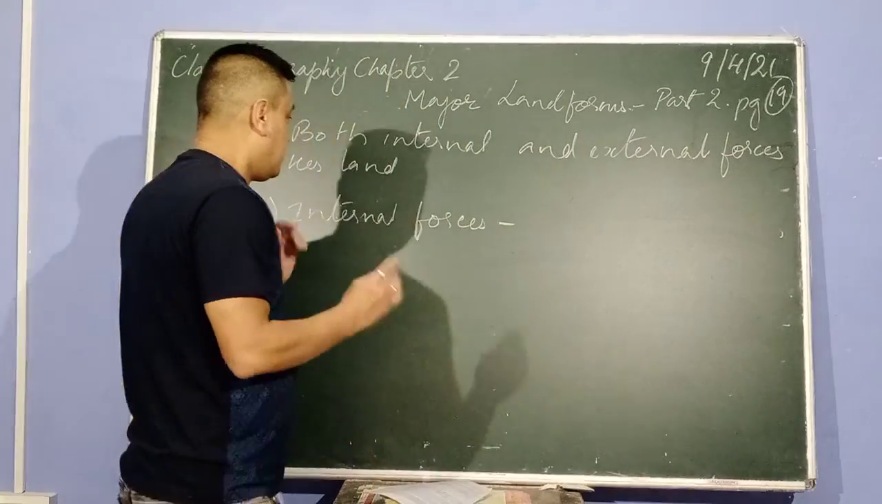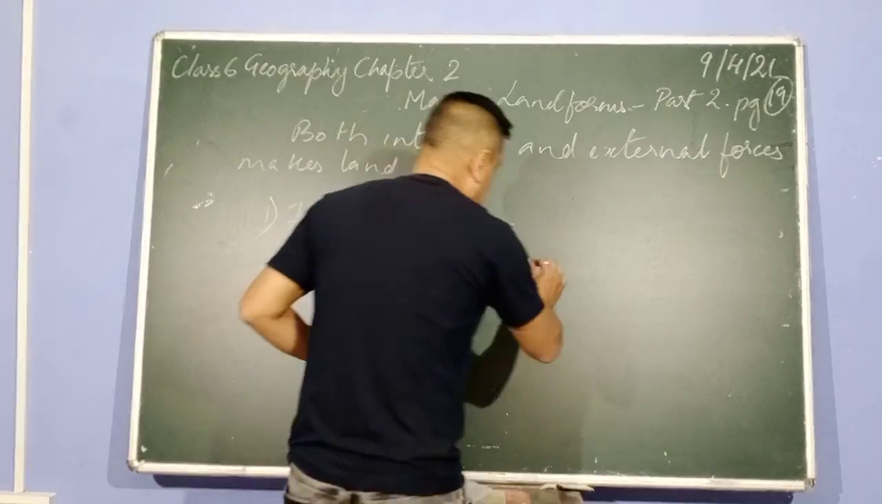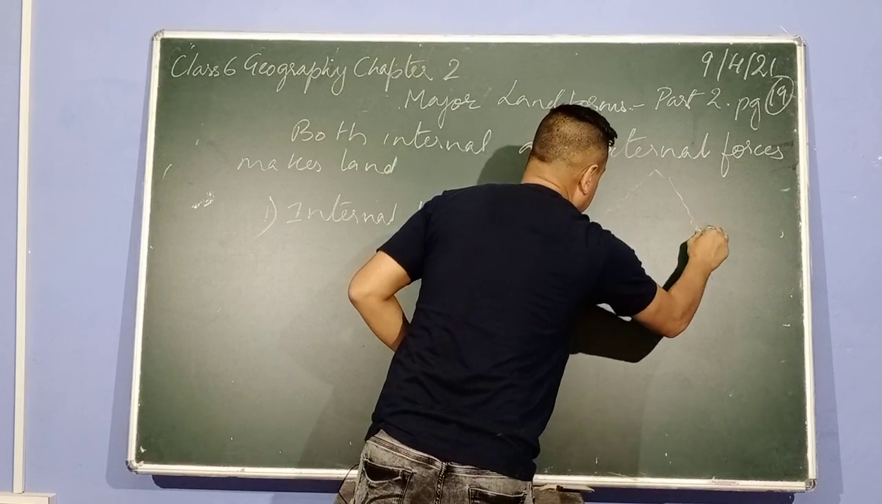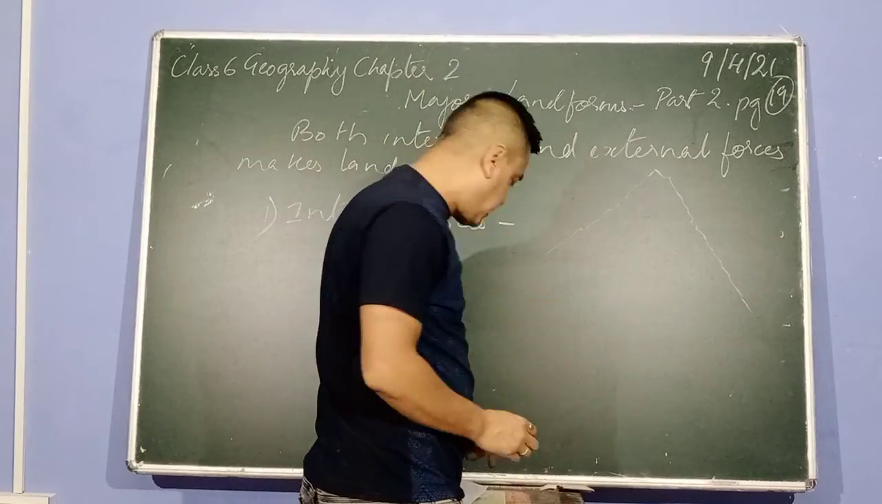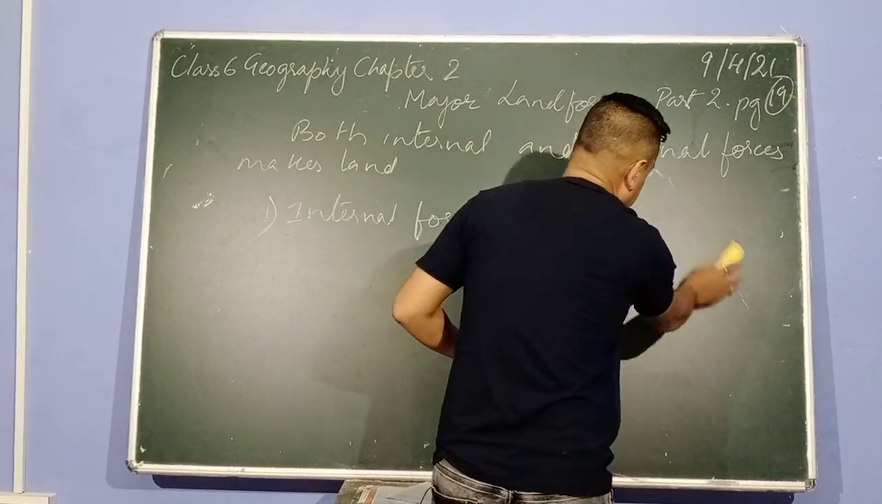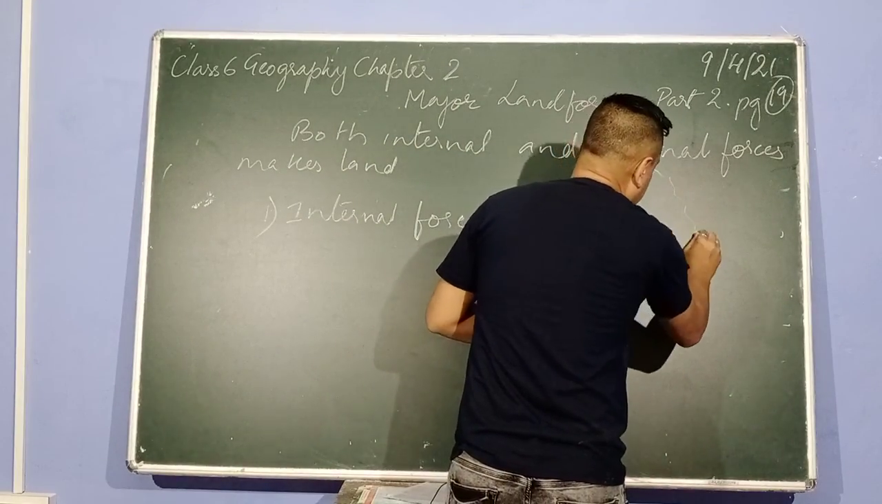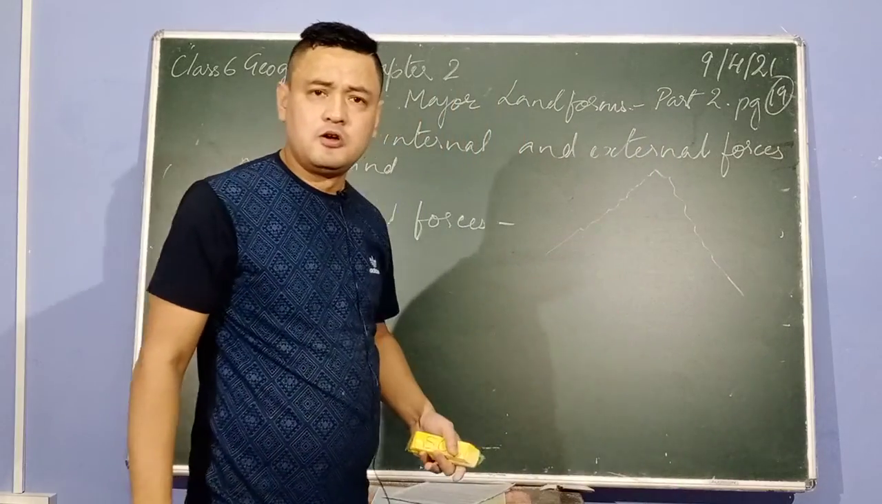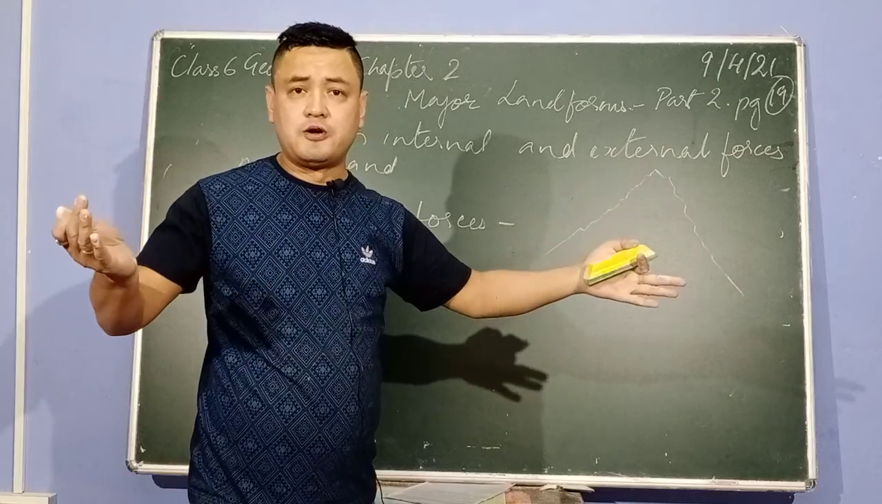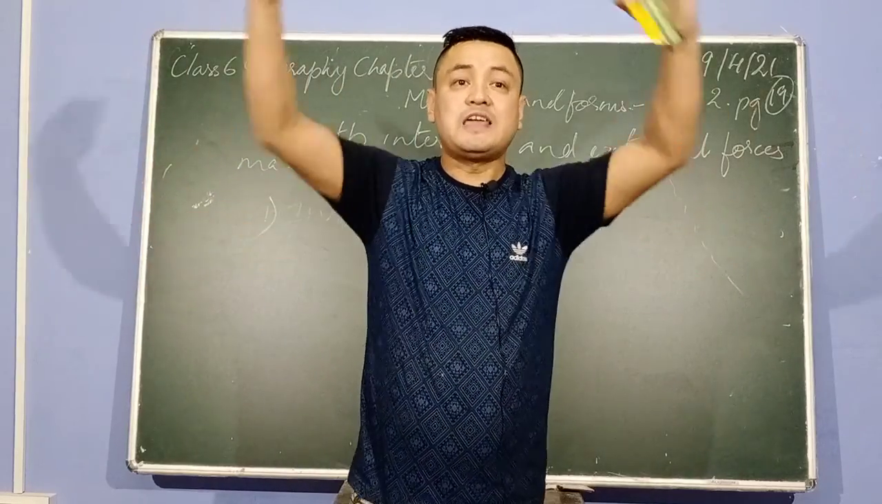Okay. So, when they make fold mountains, these fold mountains are irregular in shape, irregular, rough in shape. These fold mountains are created. What is a fold mountain? Fold mountain means mountains which are covered by ice.